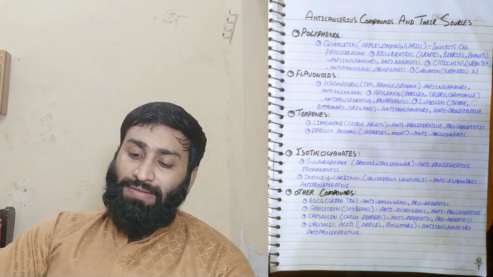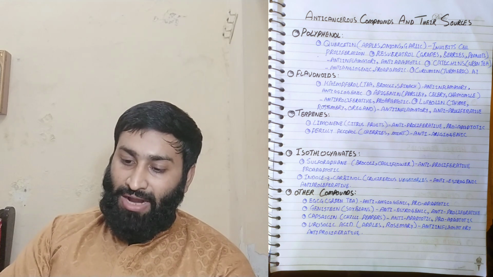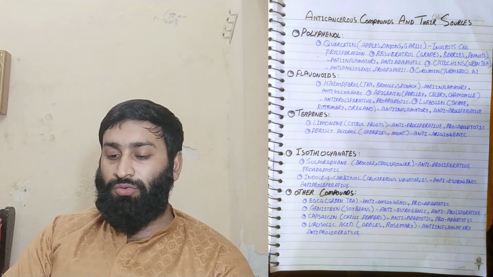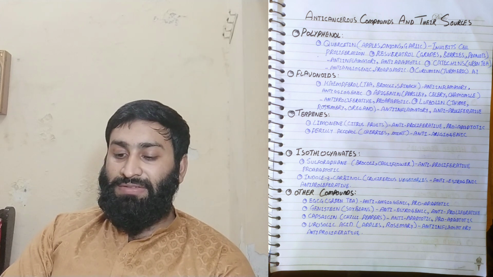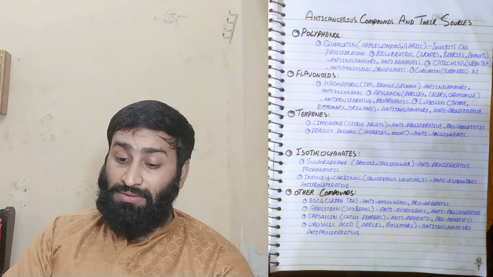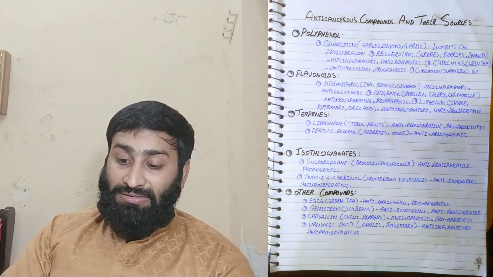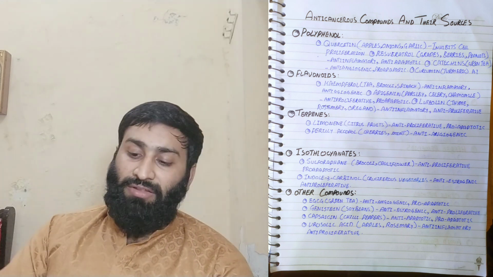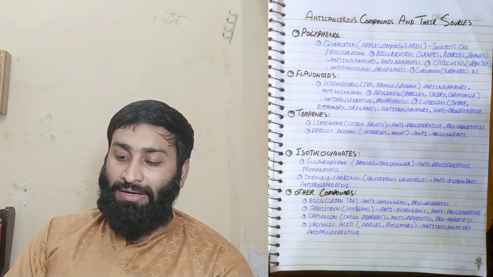Other compounds we will understand in a separate video, but I will get the review and show those things. EGCG is present in green tea, and it is anti-angiogenic and pro-apoptotic. Genistein is present in soybeans, and it is anti-estrogenic, because an increase in estrogen can lead to cancer.